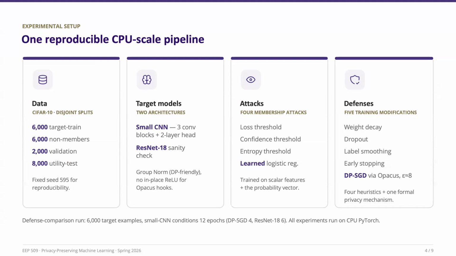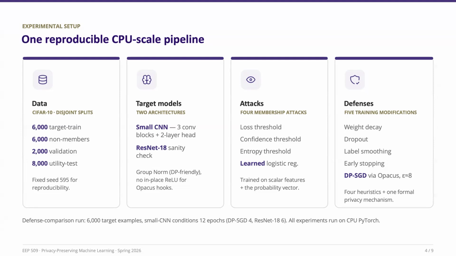We also included a CIFAR-style ResNet-18 as a sanity check to make sure our observations were not tied to a single architecture. We then evaluated 4 membership inference attacks: 3 threshold-based attacks using loss, confidence, and entropy, and 1 learned logistic regression attack.